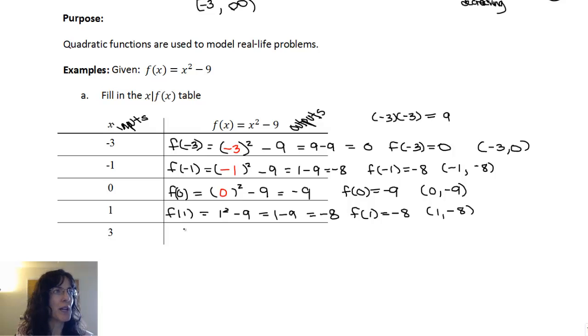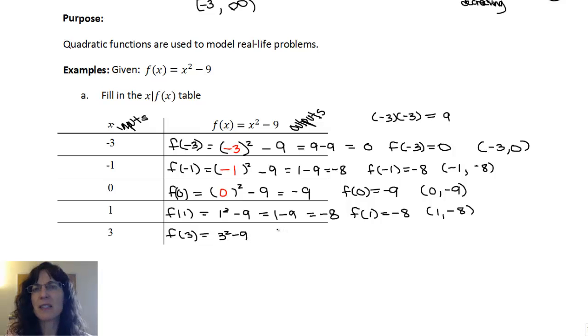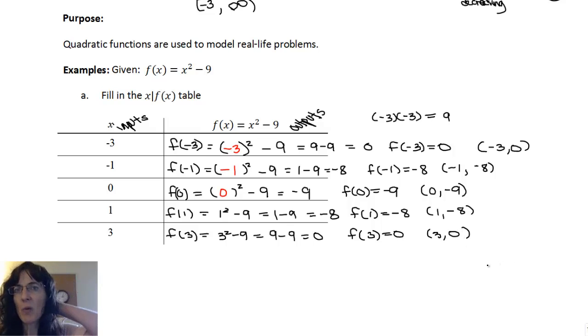Then we'll try 3. So f of 3 equals 3 squared minus 9. That's 9 minus 9, or 0. So f of 3 equals 0, or I could report it as 3 comma 0. So I've got ordered pairs, I've got function notation, and I've got all my work showing there, but I do know that for these inputs, I have these outputs, and you can see them here.